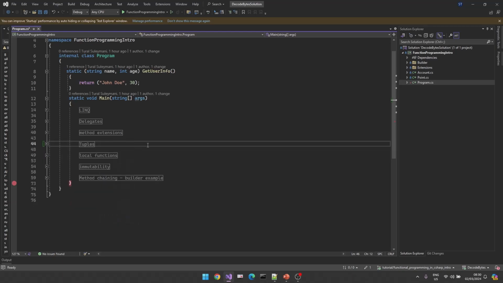The next functional programming element in C# is local functions. Local functions help us build a function inside a method. If you are not going to use this functionality outside of your method, then you are able to build your own local functions.